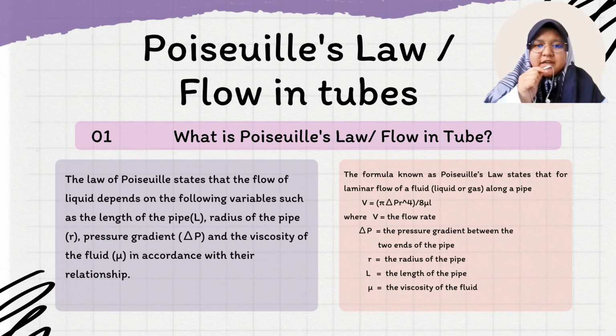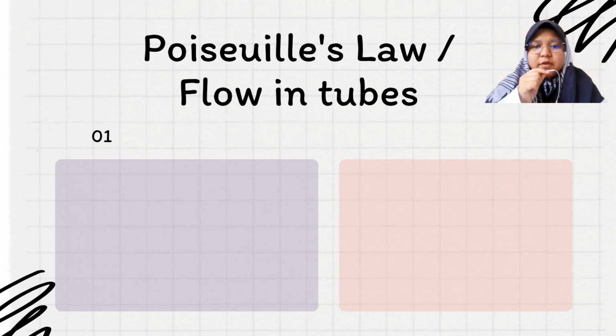Next, what is Poiseuille's law of flow in a tube? The law of Poiseuille states that the flow of liquid depends on the following variables: the length of the pipe, the radius of the pipe, the pressure gradient, and the viscosity of the fluid, in accordance with their relationship. The formula known as Poiseuille's law states that for laminar flow of a fluid, which is liquid or gas, along a pipe, V, the flow rate, equals pi multiplied by the pressure difference between the two ends of the pipe, multiplied by the radius of the pipe to the power of 4, divided by 8 multiplied by the viscosity of the fluid, multiplied by the length of the pipe.